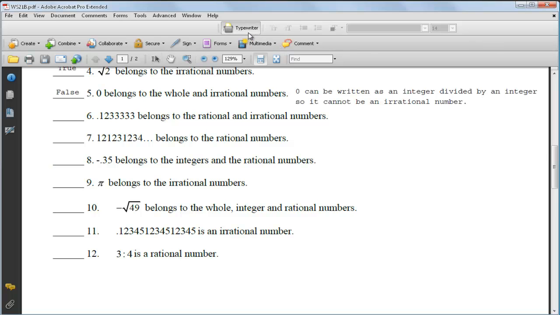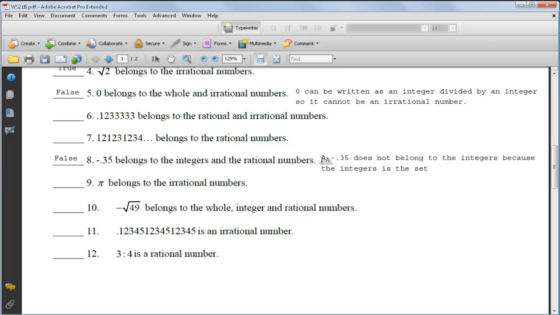See, I've got to turn on my typewriter. So a negative 0.35 does not belong to the integers because the integers is the set. Now I'm just going to write out the set.